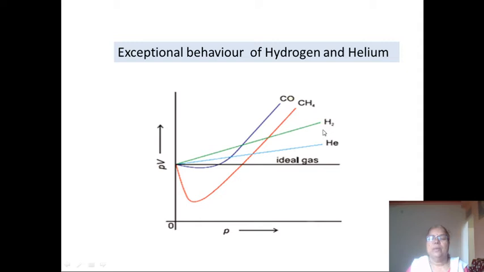That means hydrogen gas and helium gas are the lightest ones, and the interaction between these two gases is negligible. Okay, the interaction between the gas molecules of hydrogen and hydrogen, then helium and helium, the interactions are negligible.